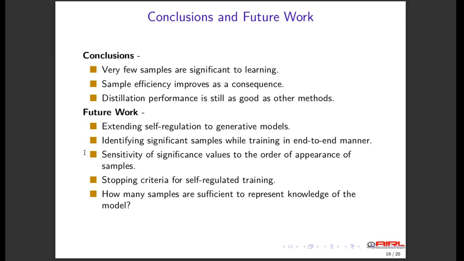Currently, we set the number of epochs to a constant value. Coming up with an appropriate stopping criteria will help us to note the convergence characteristics of the proposed algorithm. And finally, we would also like to see what is the minimum number of samples required to represent the knowledge level of the model to a given extent.